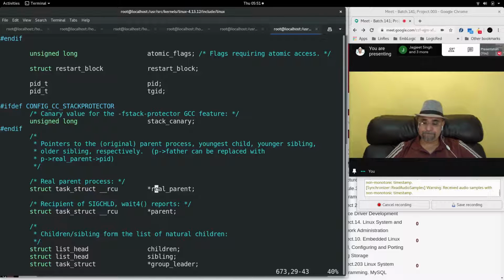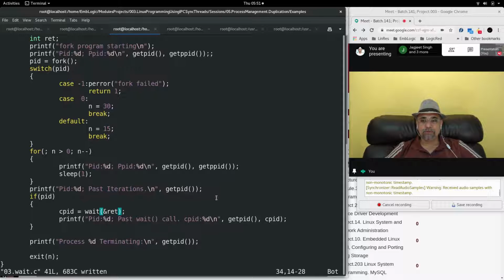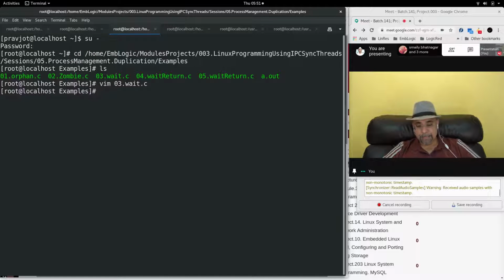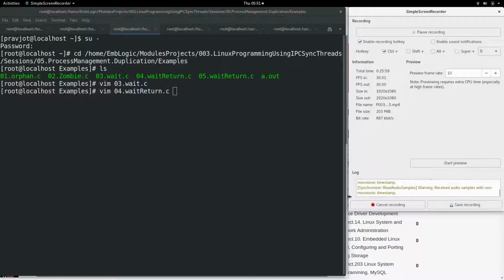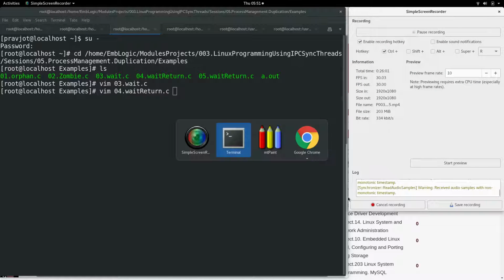Okay. So this is how wait system call works. I hope everybody is able to understand the wait system call. If you have any doubts, any queries, you can ask me now. Can you repeat this query? Benny? Benny, can you repeat your query? Okay, tell me, Jagjit.